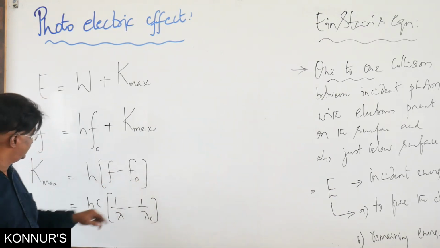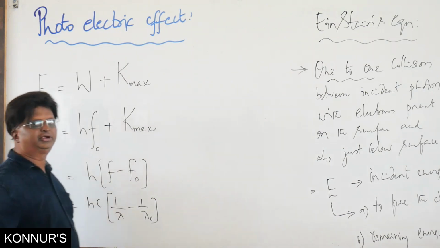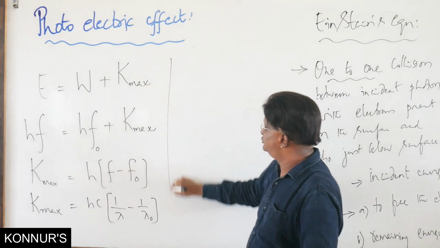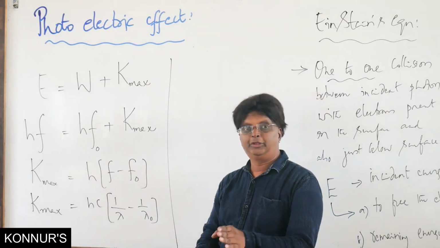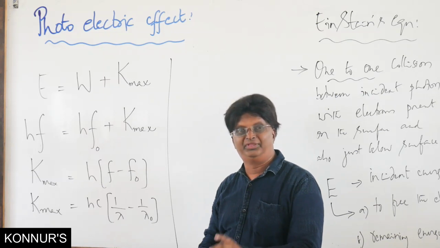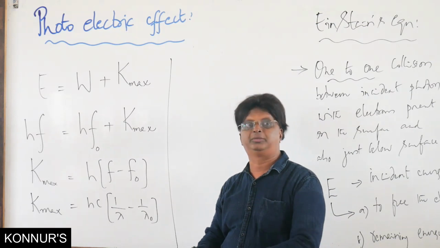So this is K maximum, in whatever form you would like to write. So these are different ways of representing the same equation. Now let me take one more form, which is a very useful form, used to verify Einstein's equation.